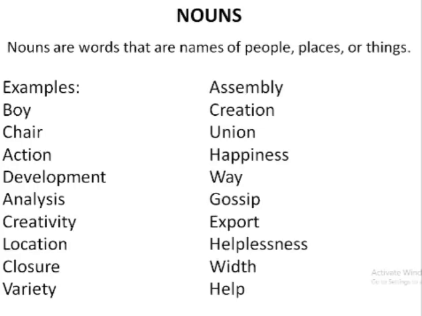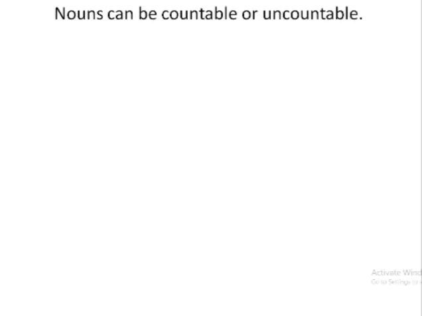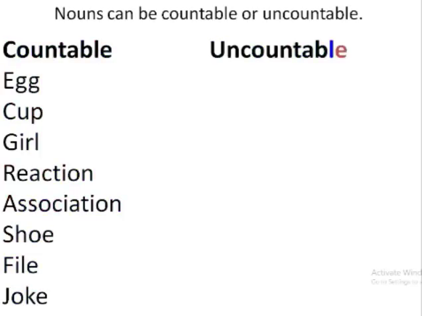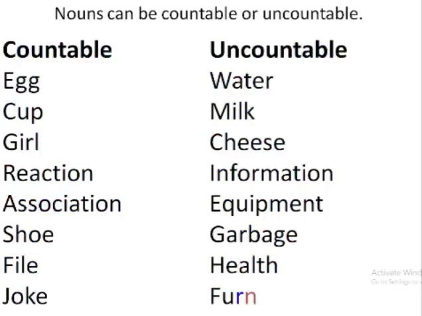What else is there about a noun? So nouns can be countable or uncountable. Like these are countable nouns and these are uncountable nouns.